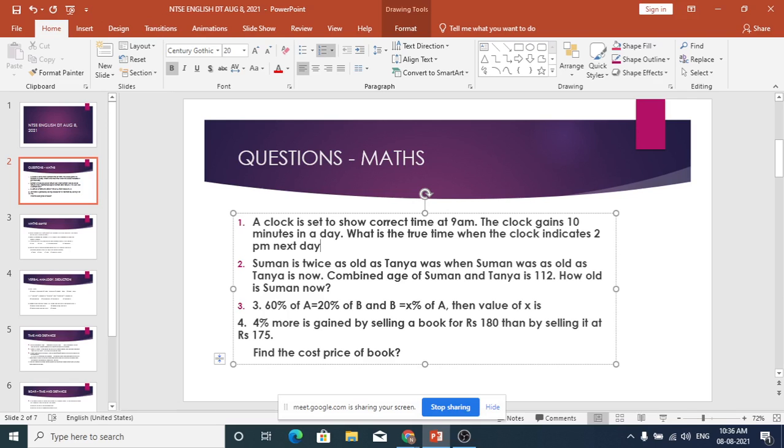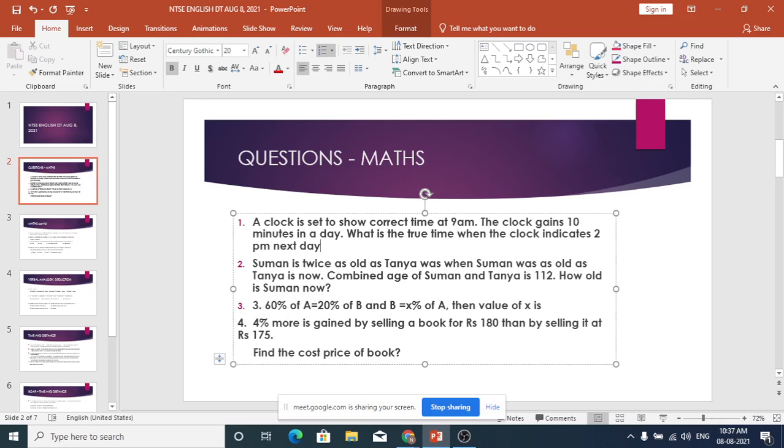A clock is set to show correct time at 9 a.m. today. Let us say today at 9 a.m. it shows 9 a.m. and it is exactly 9 a.m. The clock gains 10 minutes in a day. It means tomorrow at 9 a.m., instead of 9 a.m., it will show 9:10. It is gaining 10 minutes in a day. What is the true time when the clock indicates 2 p.m. next day? By 2 p.m., what is the total time it gained? That you have to calculate.